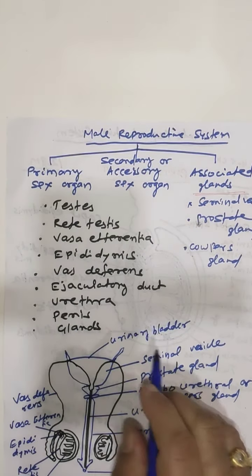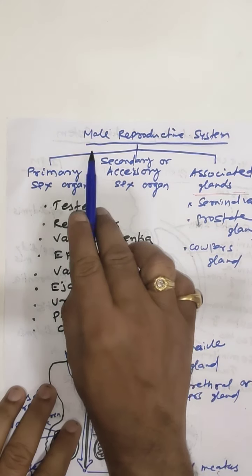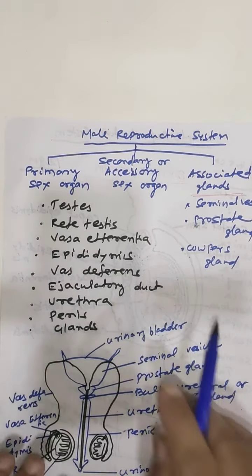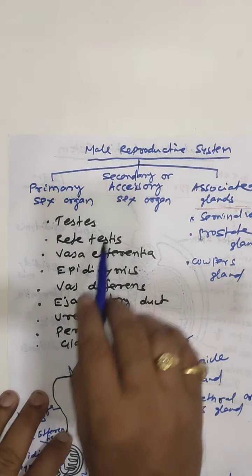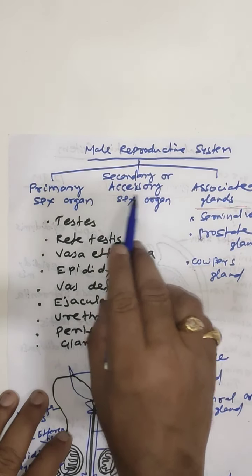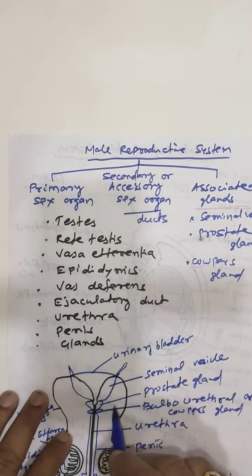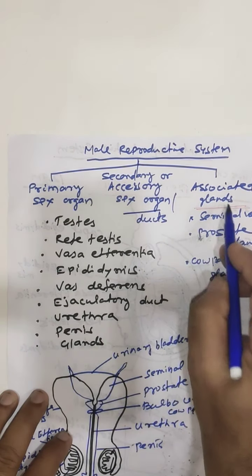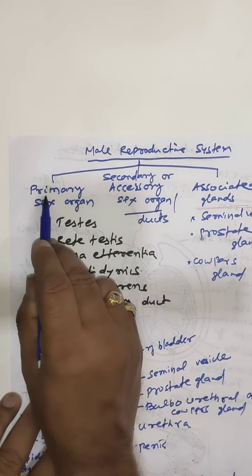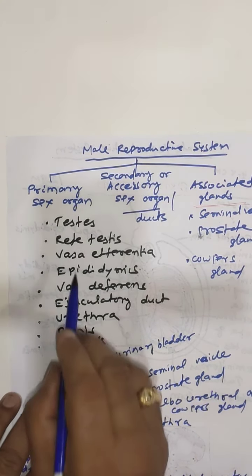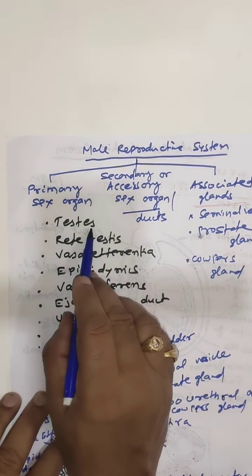Today we will discuss the male reproductive system of human beings. The reproductive system consists of primary sex organ and secondary or accessory sex organs or ducts and associated glands. Primary sex organ is testis. The primary sex organ means the organ which produces sperm and hormones.